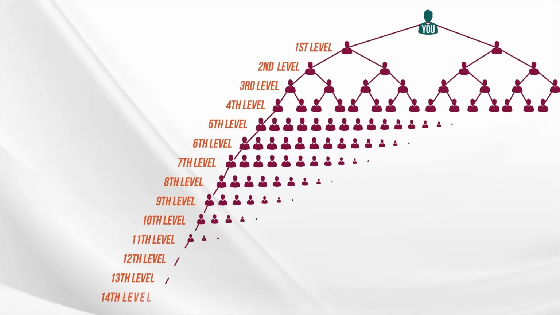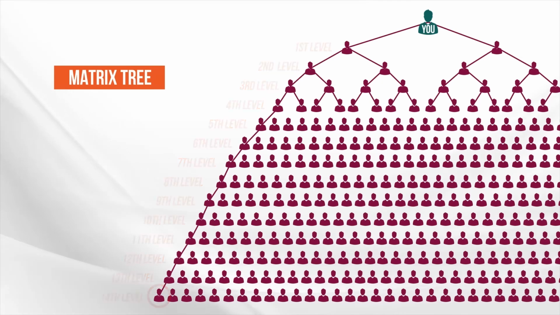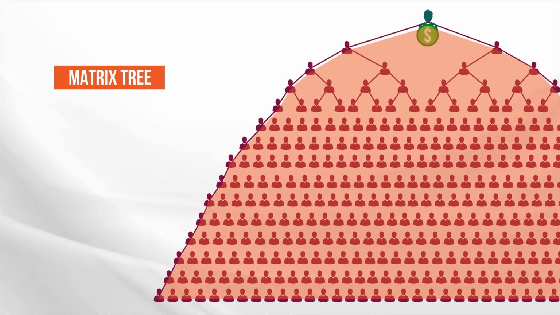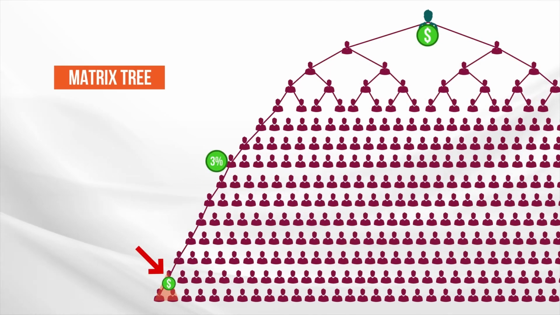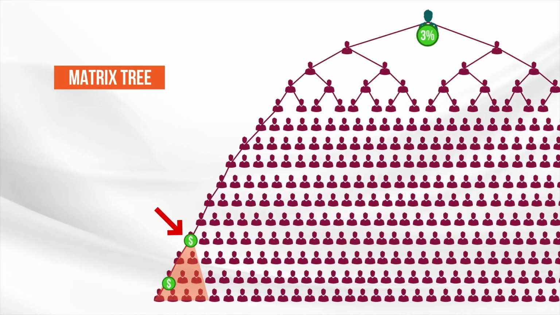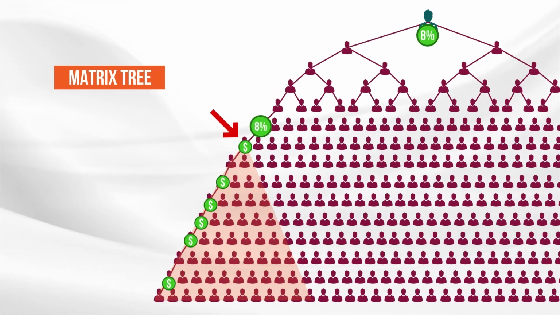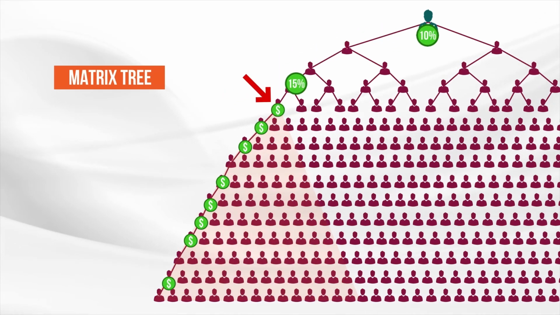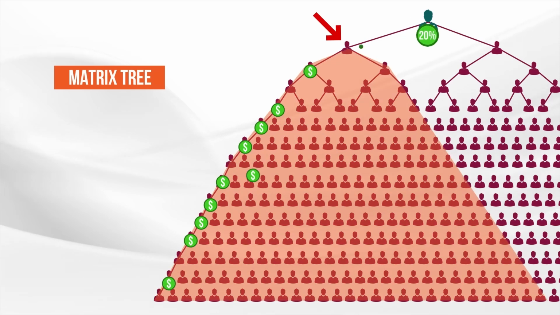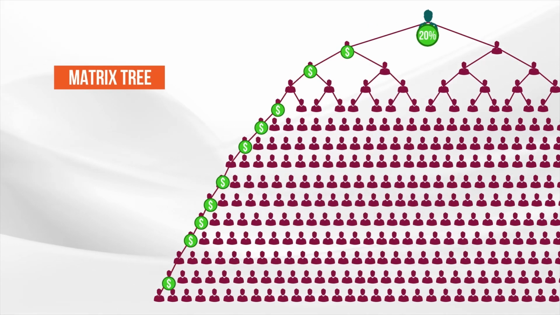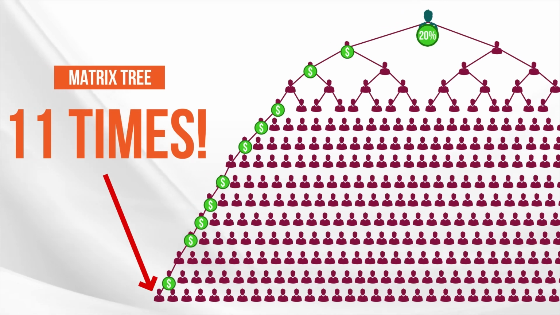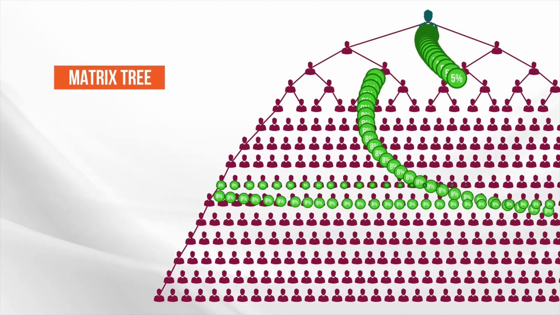Look at this person on your 14th level in your matrix. You're already getting paid on them in your matrix, plus you match this person's matrix that also has this person in it, this person's matrix who also has this person in it, and so on down through each of these matrices, which means you are literally getting paid on this one person 11 times. Yeah, the matching bonuses are huge.